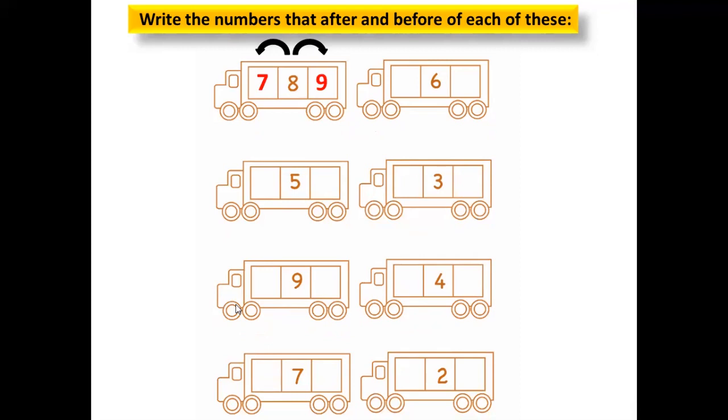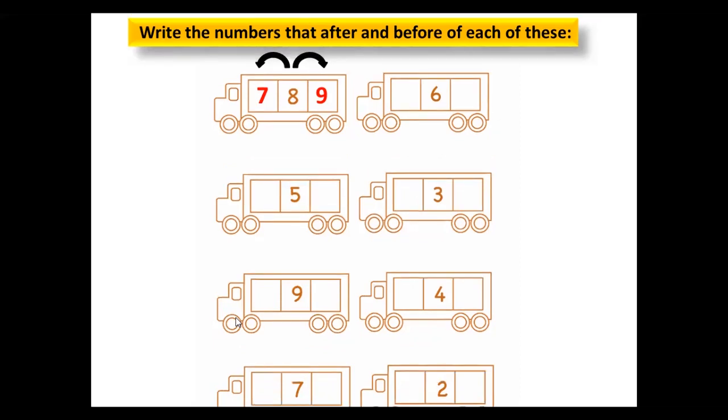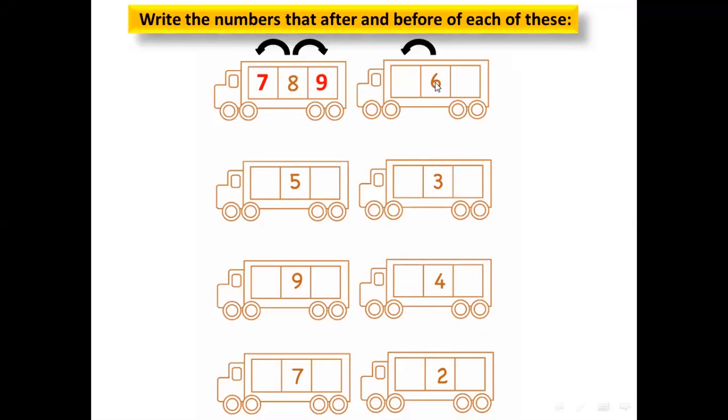The next one, I want Miral Mustafa. Miral? Miral, can you hear me, honey? Miral, can you hear me? Raise your voice, please, honey. I can't hear you. Before 6. Before 6. Huh? Before 6 is what, Miral? Raise your voice. 5. 5, yes, excellent. And after 6? After 6. 7. Good job. Good job, Miral. Thank you.